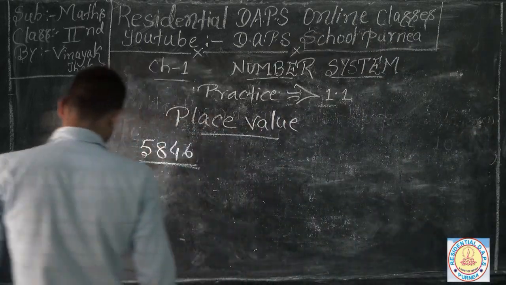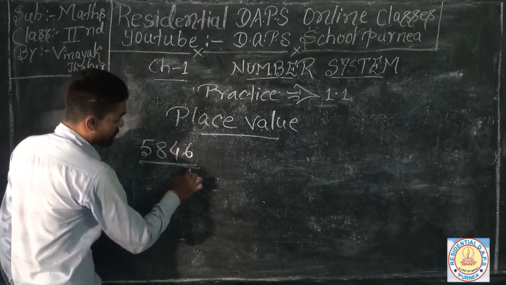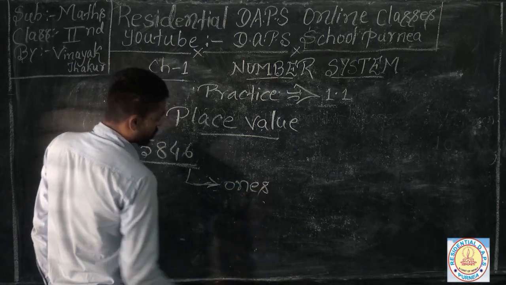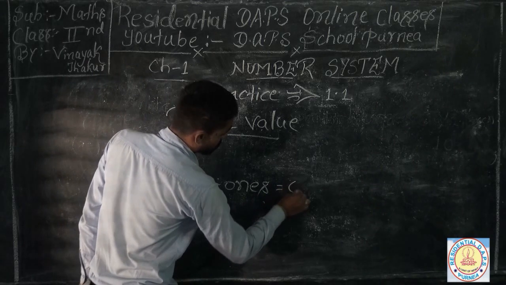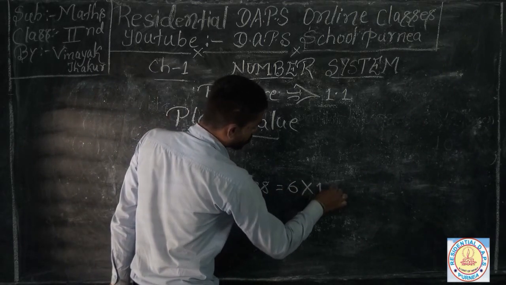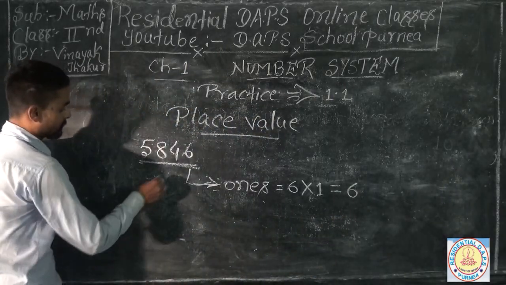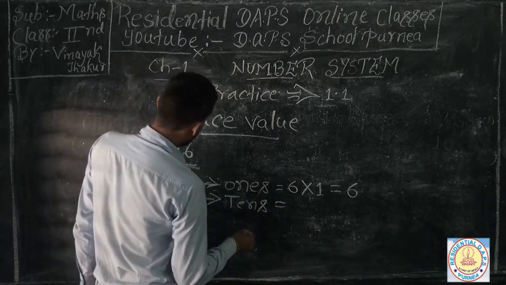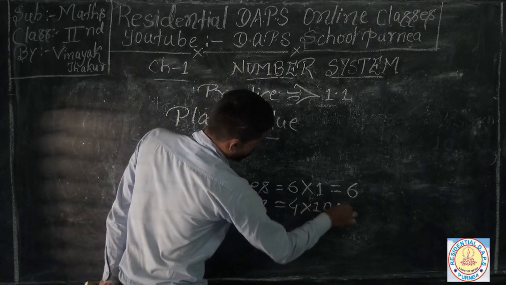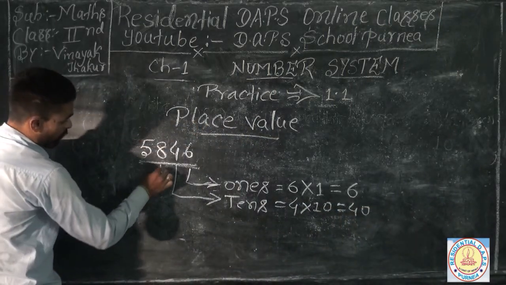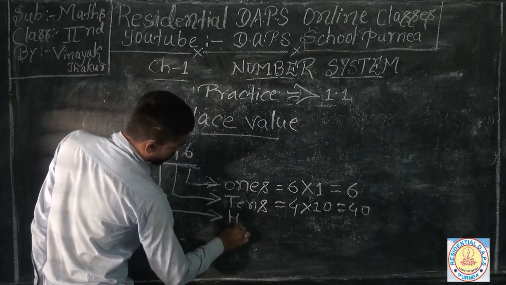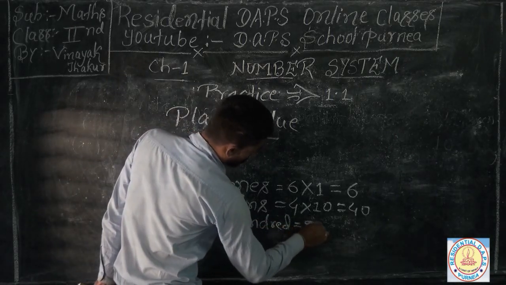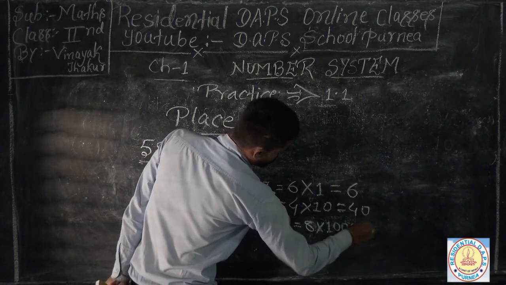At first you need to count which place 6 is on. 6 is on the 1's place, so we can write 6 into 1 equal to 6. 4 is on the 10's place, so 4 into 10 is 40. 8 is at the 100 place, so 8 into 100 is 800.